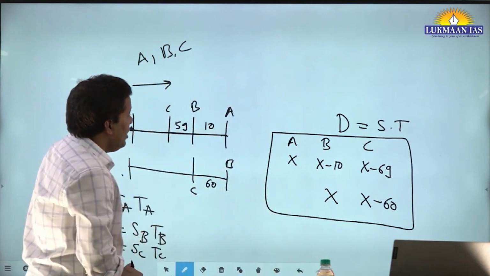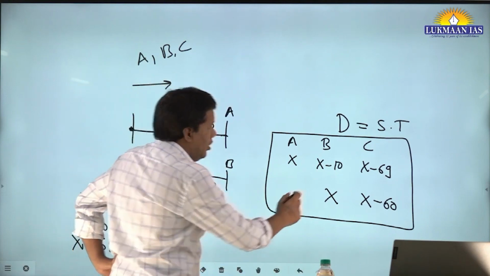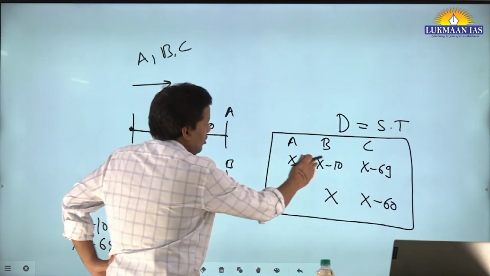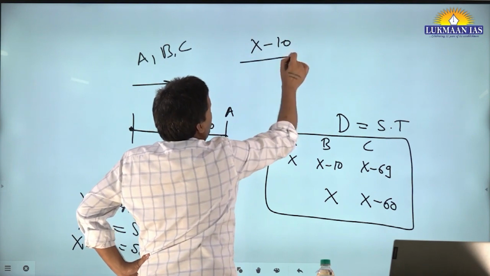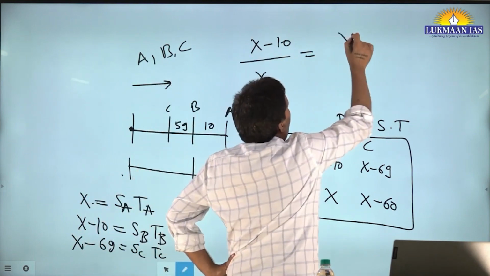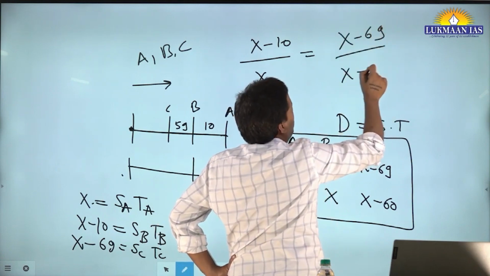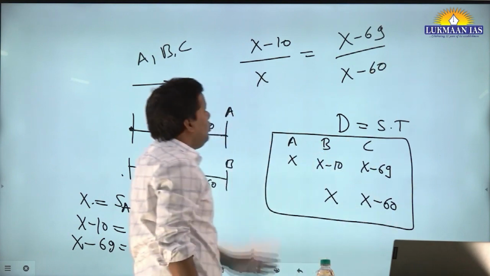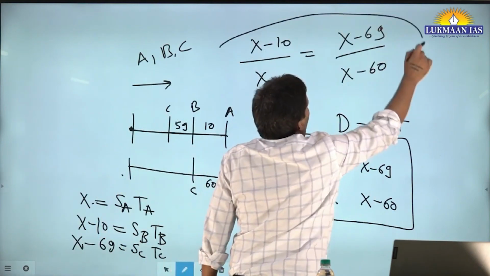So now let me take the ratio of these two numbers. So what I'm doing: x minus 10 upon x is equal to x minus 69 upon x minus 60. If you have understood this, this is the most crucial step in this question.